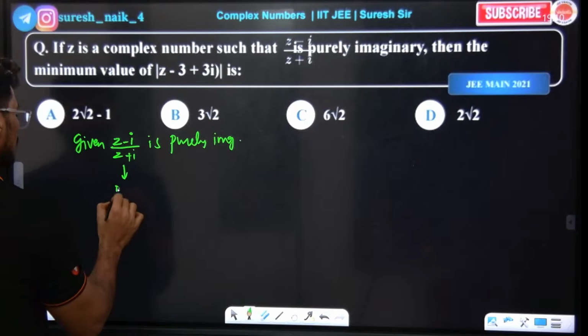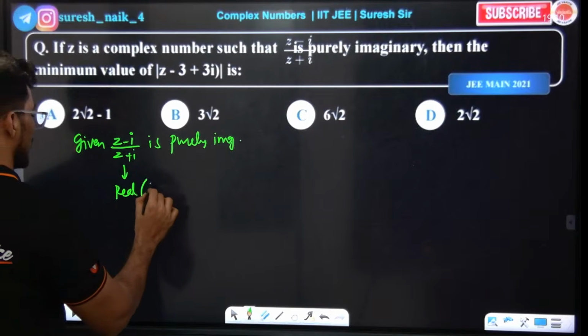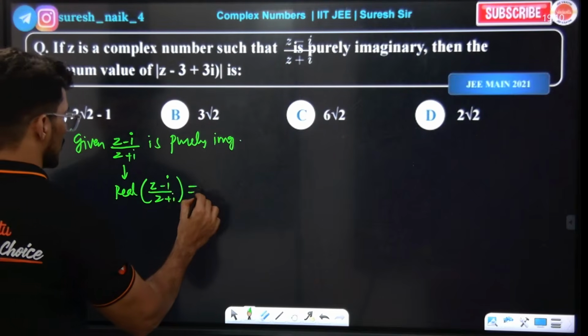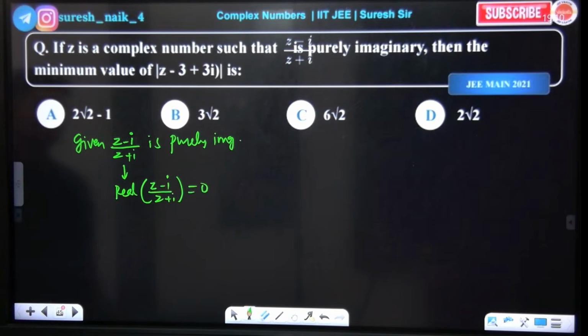Its real part is 0. Real part of it is equal to 0. If it is purely imaginary, the real part is 0. And then our argument, what is it? Argument, what? Simple.